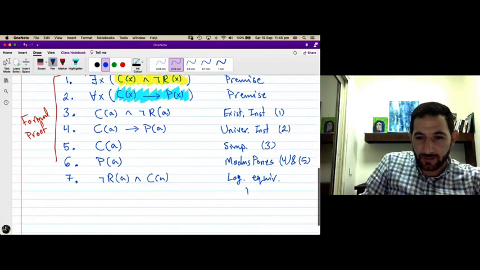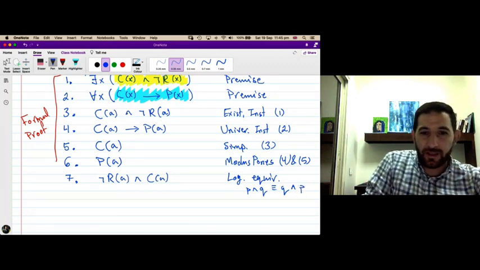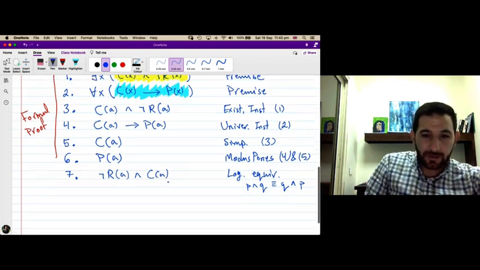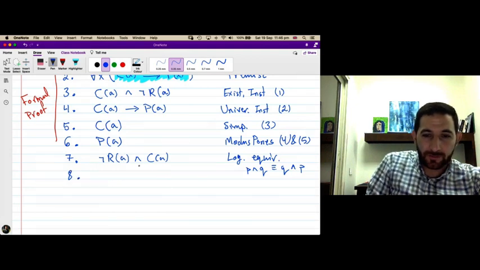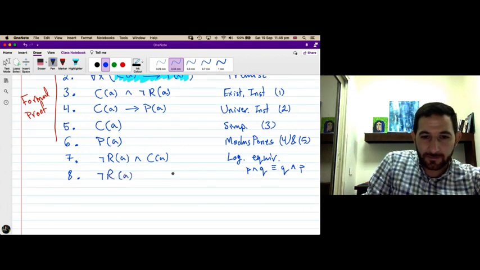Remember that P and Q is logically equivalent to Q and P. This is commutativity of conjunction. So C of A and not R of A is logically equivalent to not R of A and C of A. This is 7. Say 8. What can I do with 8? I can do simplification again. This is a conjunction, it's true. Then the first one must be true. This is by simplification applied to 7.